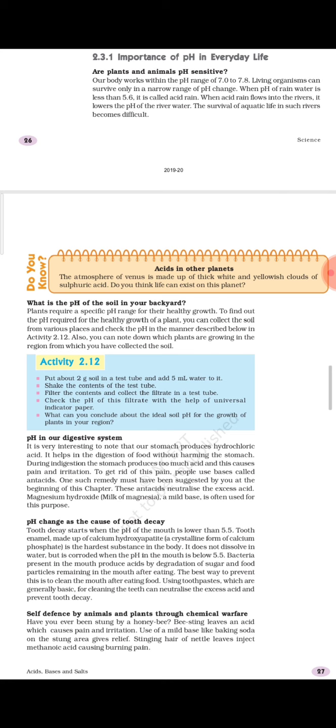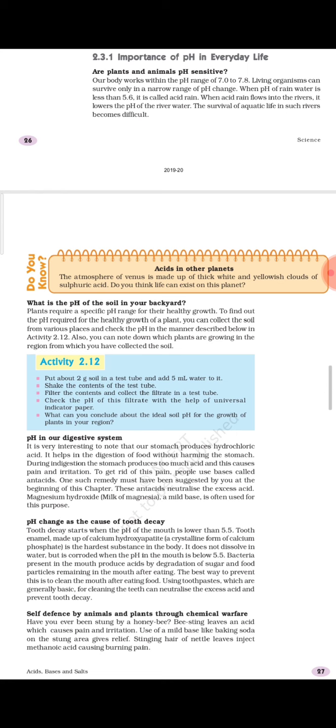So you have to take the filtrate in a separate test tube, then check this filtrate with the help of pH paper, and note down the pH. If you want, you can also test several samples of soil, as required for different plants. Overall, different plants have different necessities and different qualities of soil, but generally the ideal soil pH for the growth of plants is near about neutral only.